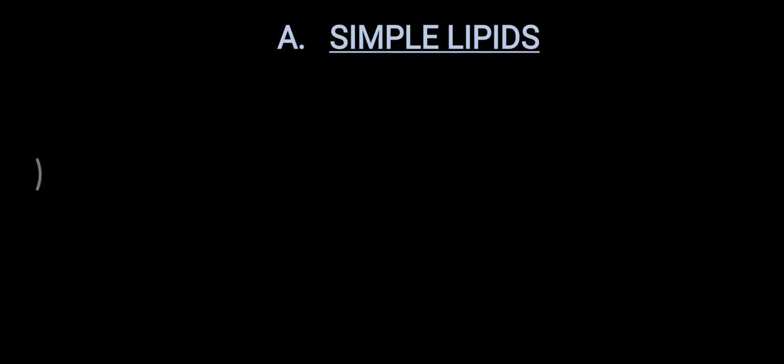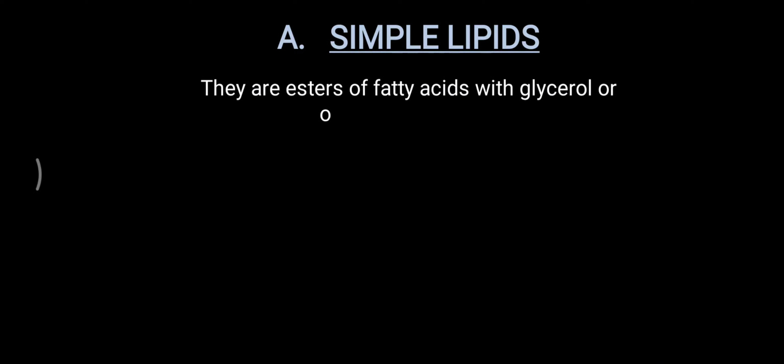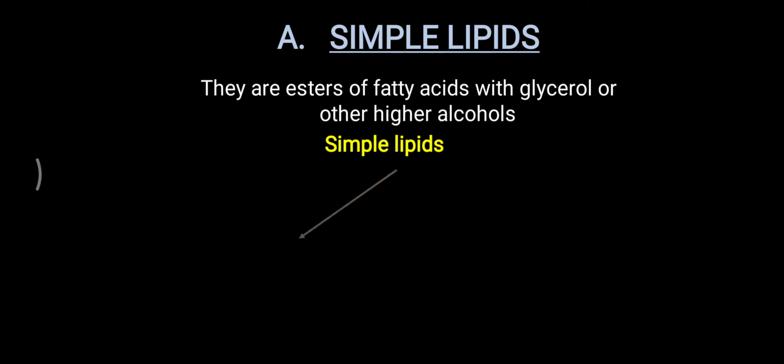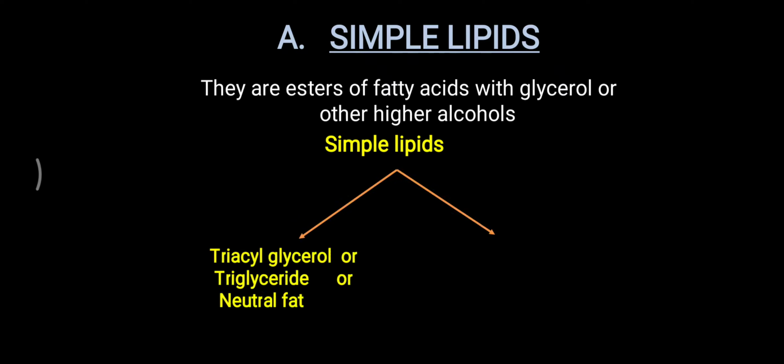Now we will look at simple lipid in detail. Simple lipids are the esters of fatty acid with glycerol or other higher alcohol. So simple lipid is classified based on that alcohol, whether it is glycerol or a higher alcohol. If it is combined from fatty acid and glycerol, then it makes triacylglycerol or triglyceride. It is also called neutral fat. That is called a simple lipid, meaning it contains only fatty acid plus alcohol, either in the form of glycerol or other higher alcohol.